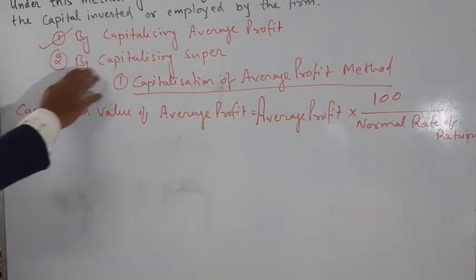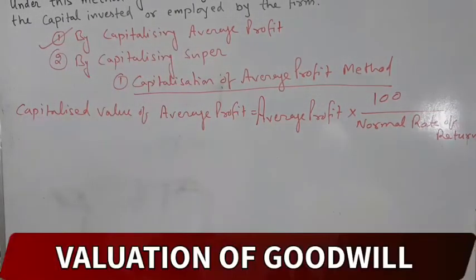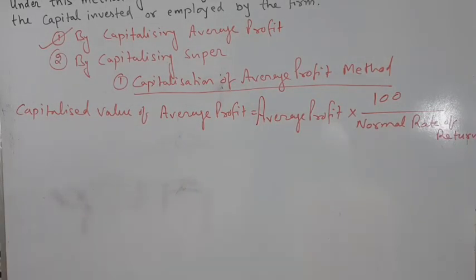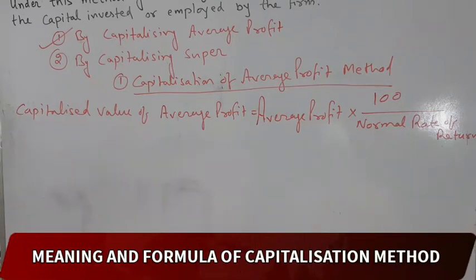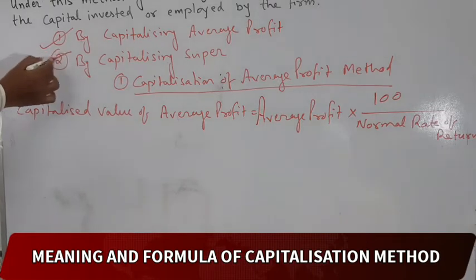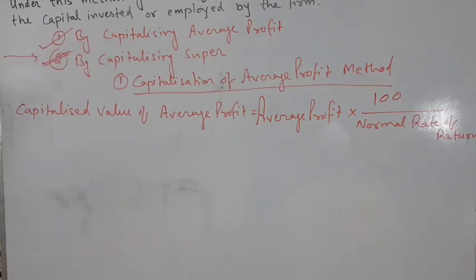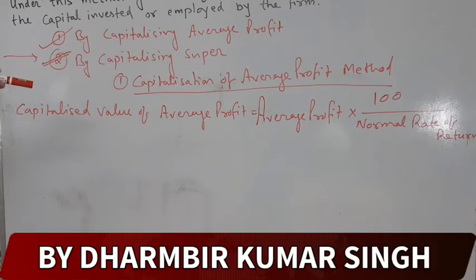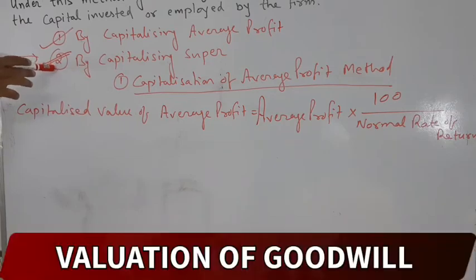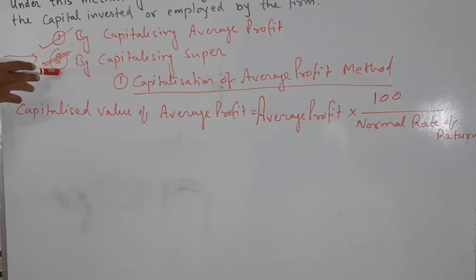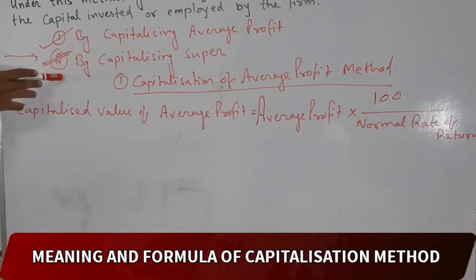Next is the capitalization of super profit. What is this? We will know about it. What is the formula? Under this method, first of all we calculate the super profit, and then we assess the capital needed for earning such super profit on the basis of normal rate of return.